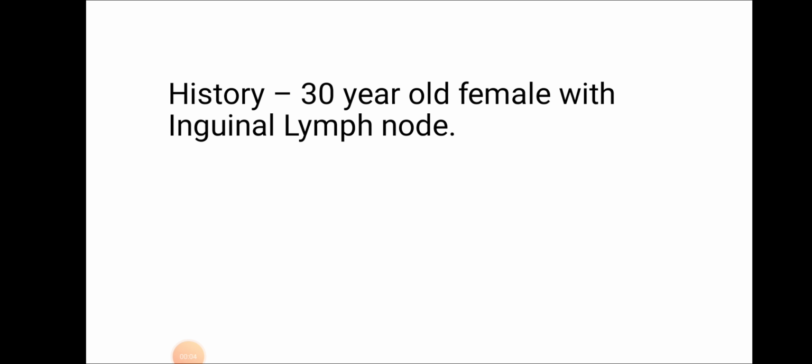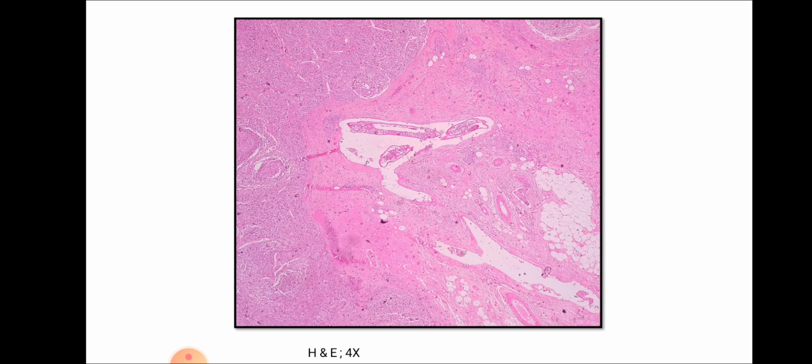The history given to us was a 30-year-old female with inguinal lymph node. This was the slide given to us. This is an H&E scanner view. Section studied shows dilated perinodal lymphatics amidst which a filarial worm is seen.